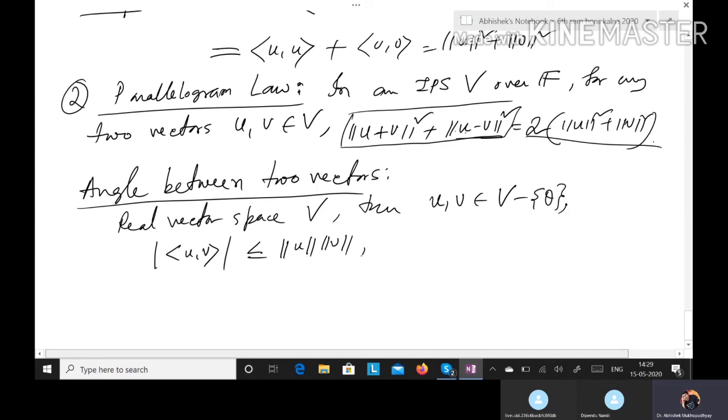That means it can be written as -1 is less or equal to inner product u, v by norm u norm v less or equal to 1. So this is a real number in between -1 and 1.